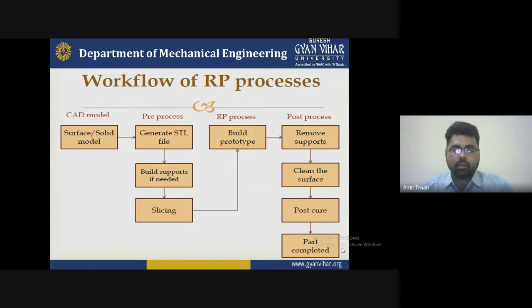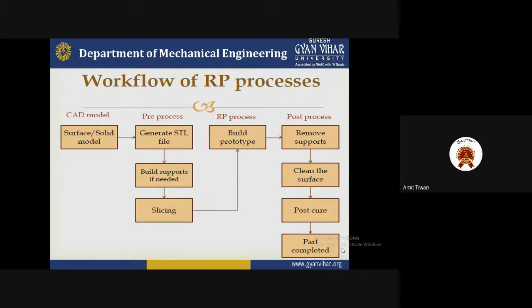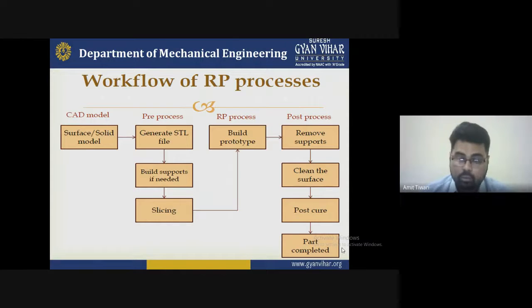Then the post cure, which means we finally check the quality, and if there is any impurity or any problems detected with that material, we are developing the new chart. This technique is considered when the quality is not appropriate. So find out the quality of the material. If the quality of the material is fine, then it goes to the final part completed. So the part is completed by adding the material.